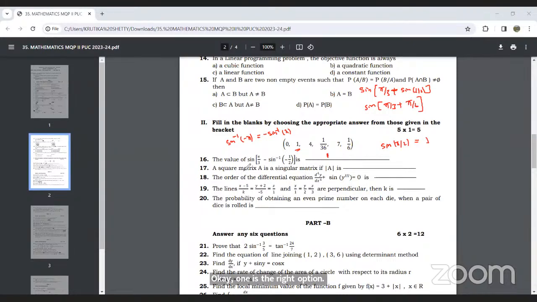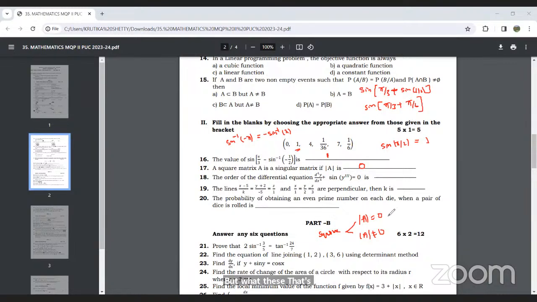Next, question number 17. A square matrix A is a singular matrix if the determinant of A must be equal to what? 0. In matrices, we have two types: one is determinant of A equal to 0, and the other is determinant of A not equal to 0. Both are square matrices.